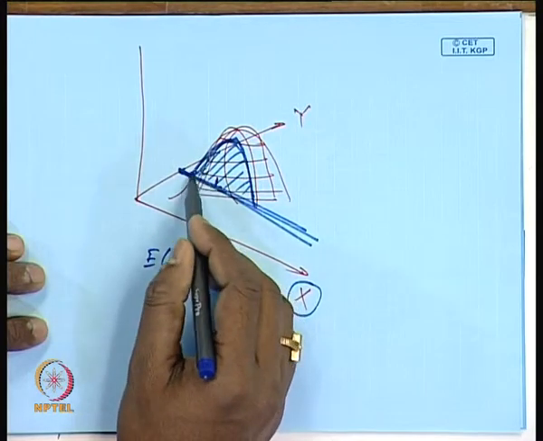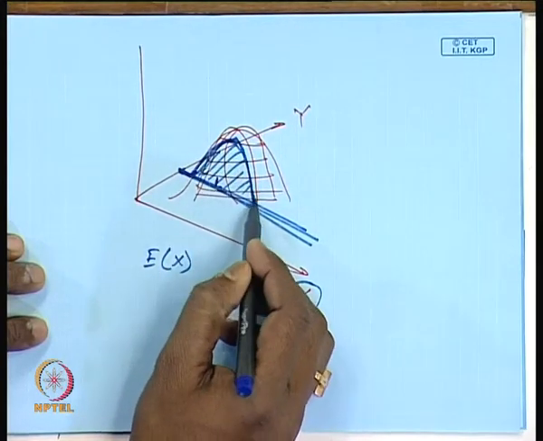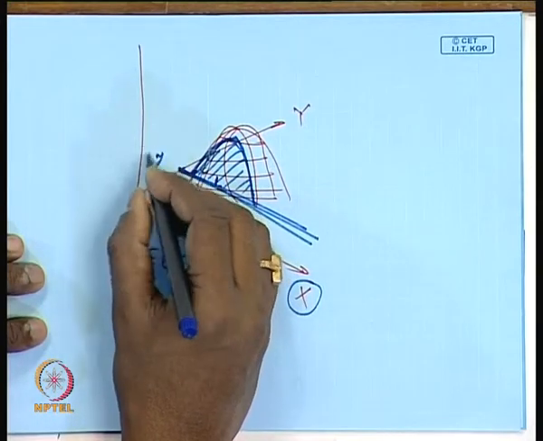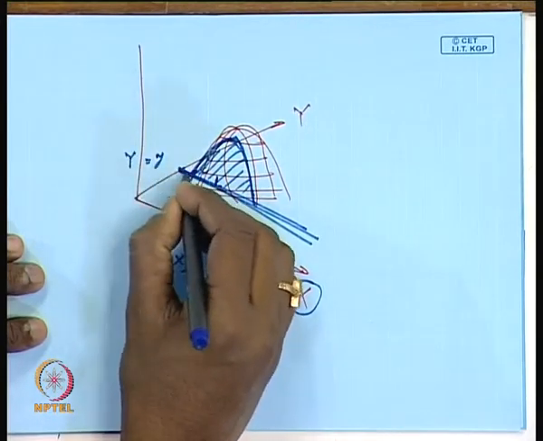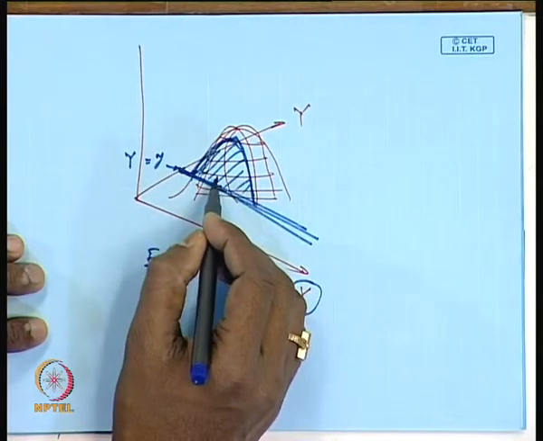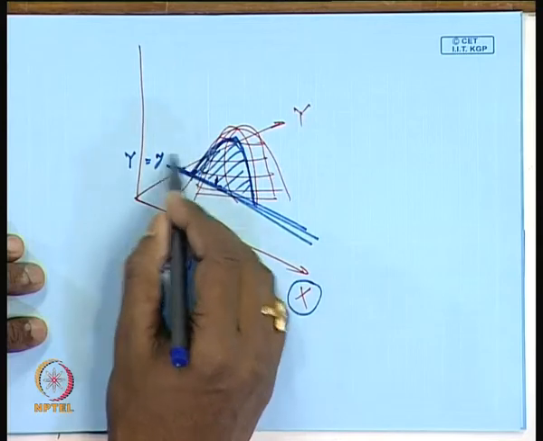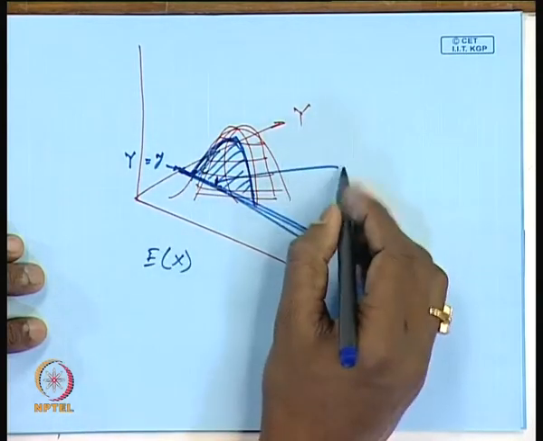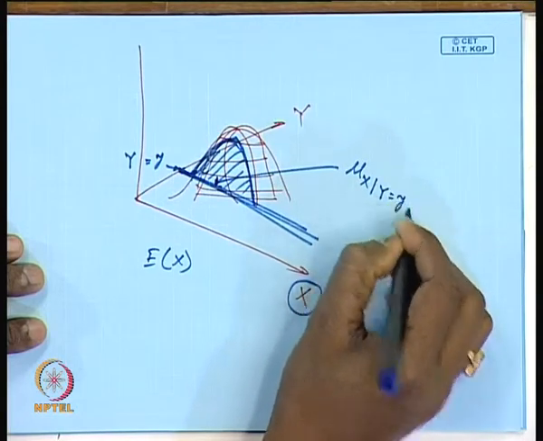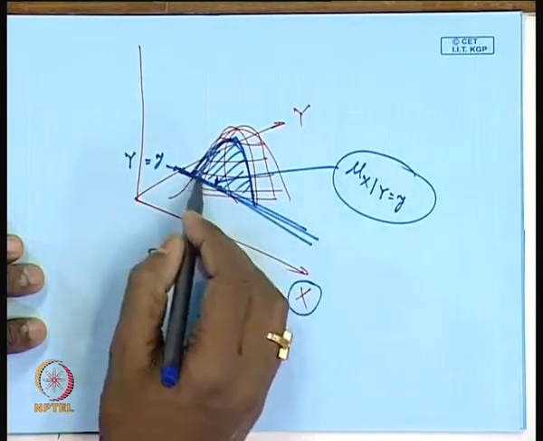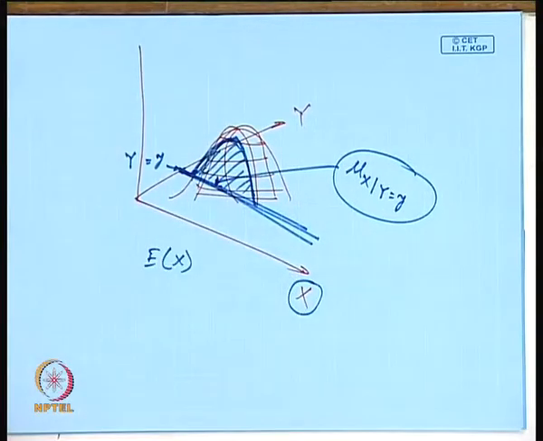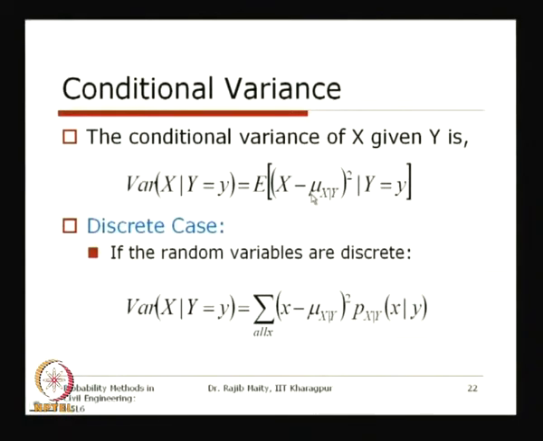When we are calculating the variance for this condition, that is y equals this y location, we consider the mean for this condition, denoted as mu x on condition y equals small y. With respect to this one, we take the second moment to get the conditional variance. This is what is explained in this equation.